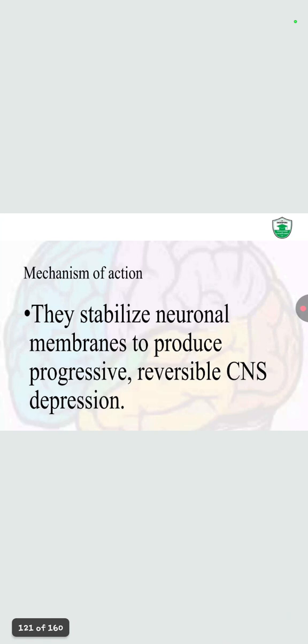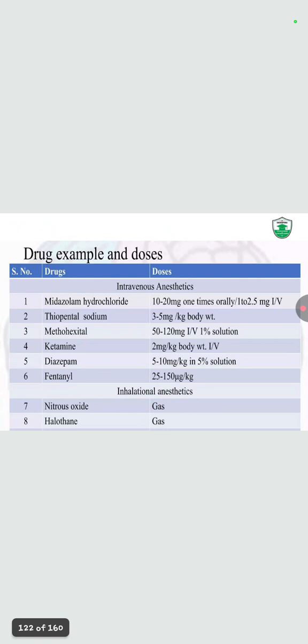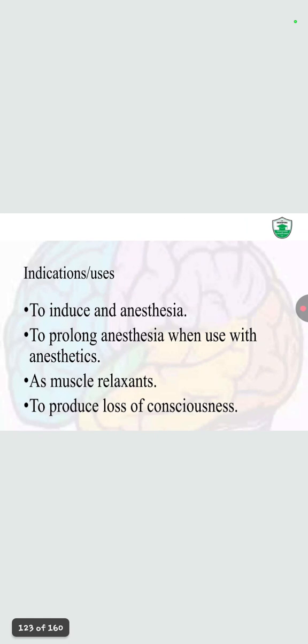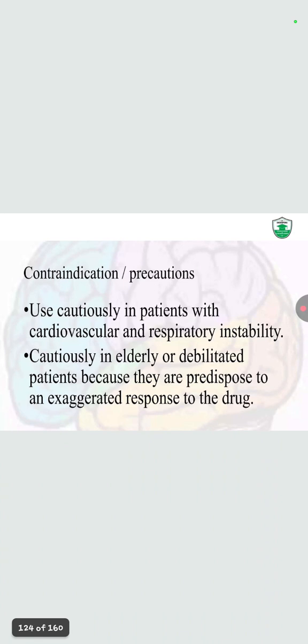They stabilize the neuronal membrane to produce a progressive and reversible CNS depression. These are the drugs of general anesthesia that are given by the IV or inhalation route. Indication: to induce anesthesia, to prolong anesthesia when used with an anesthetic as a muscle relaxant, to produce loss of consciousness. Contraindicated in patients with severe respiratory instability, and used cautiously in the elderly and debilitated patients because they are predisposed to an exaggerated response to the drug.